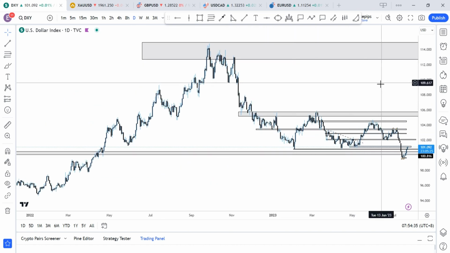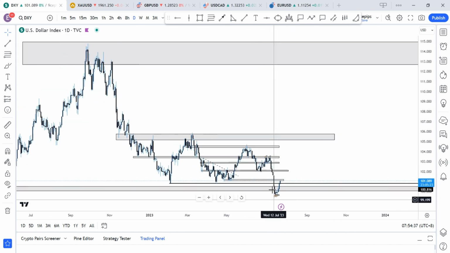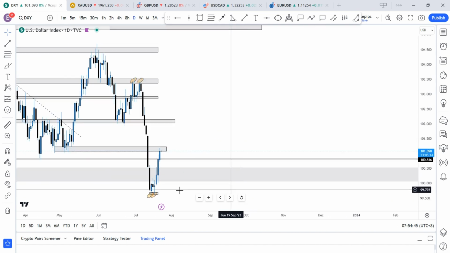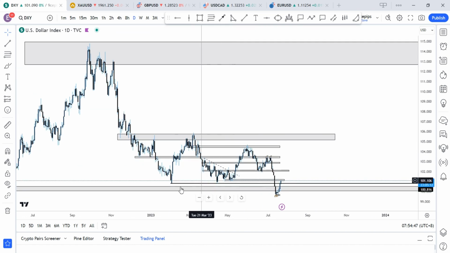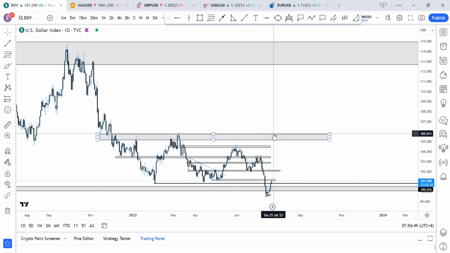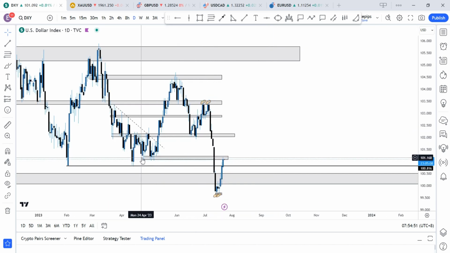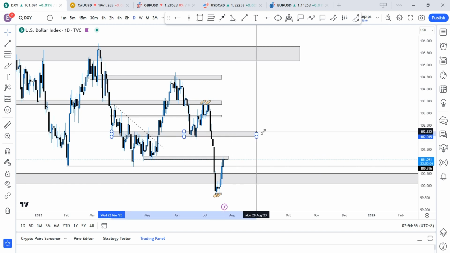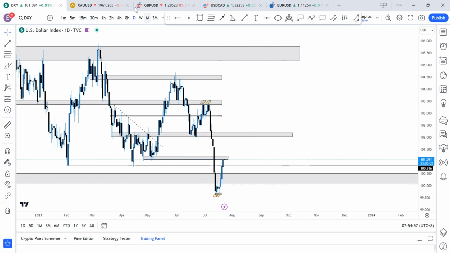Why is that? The previous week before last, we had price break down into these regions of 99.50, and we saw those pull back. Now we are at a pullback to a critical region. Two things I'm anticipating: price to reject this region here, or we might get an overextension to this region before that continuation to the downside.